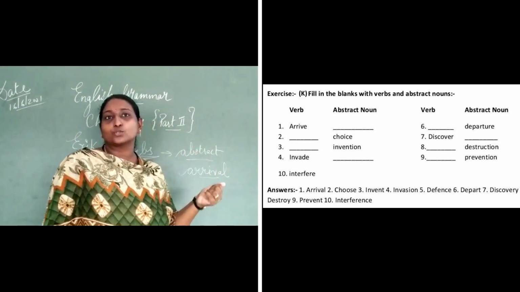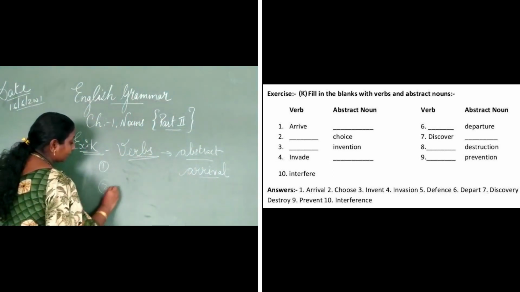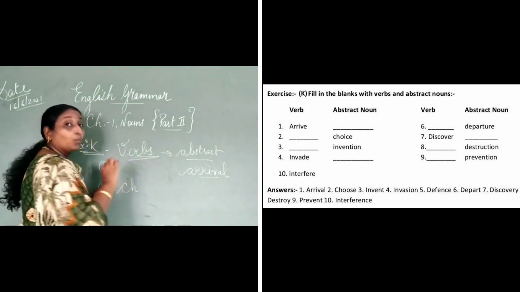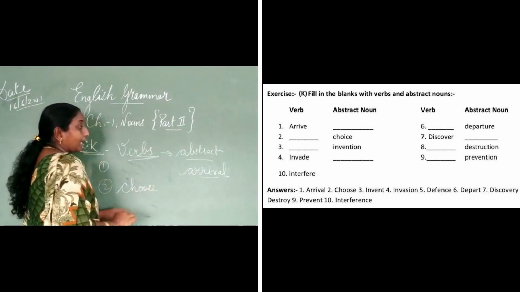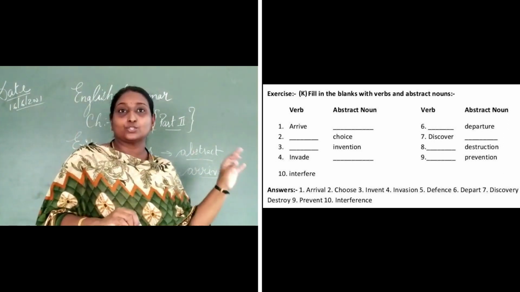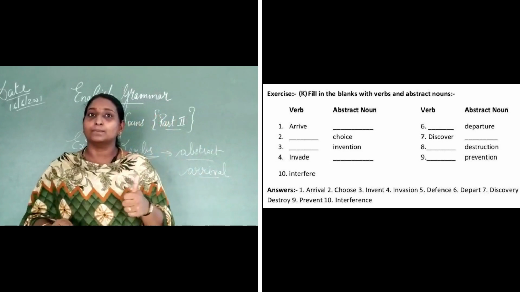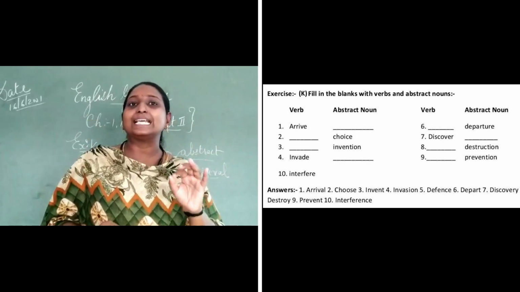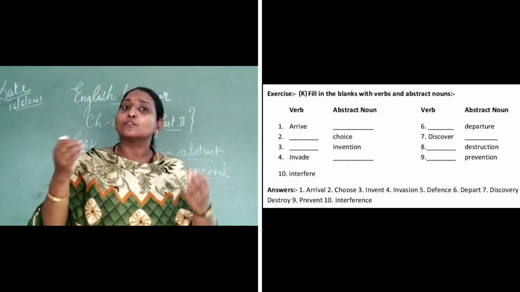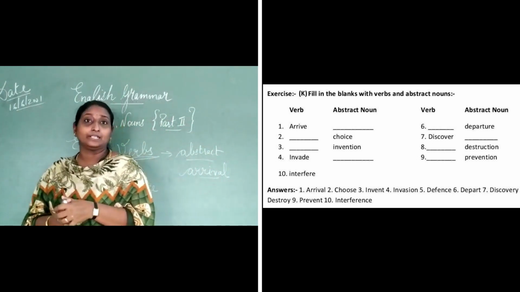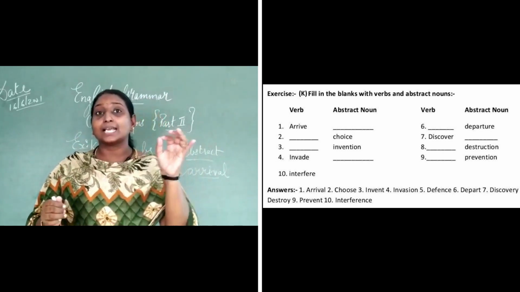The second one is chose, which comes under the verb, and the abstract noun is choice. The third one is invent. It's a verb, and the abstract noun is invention.